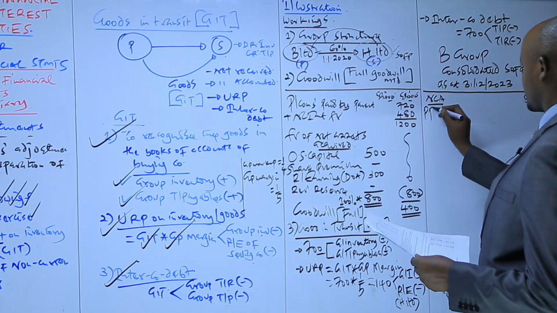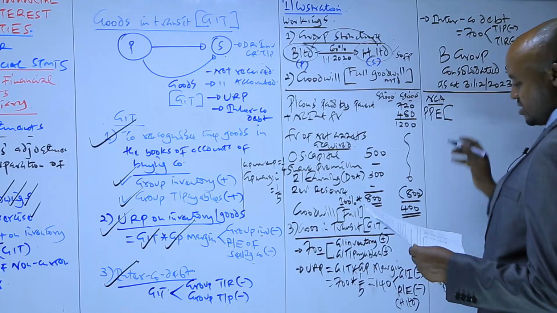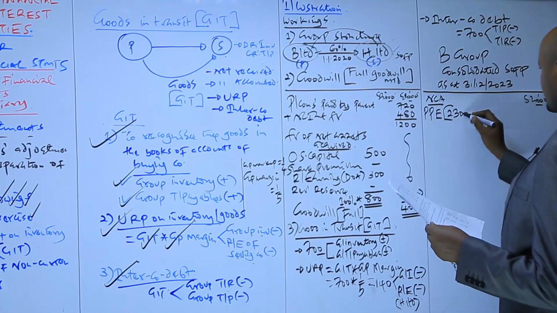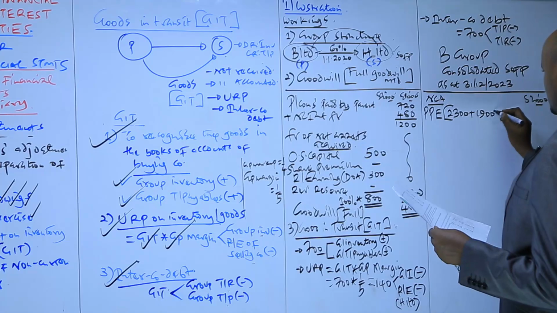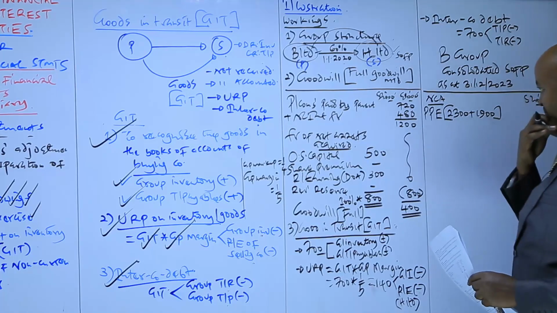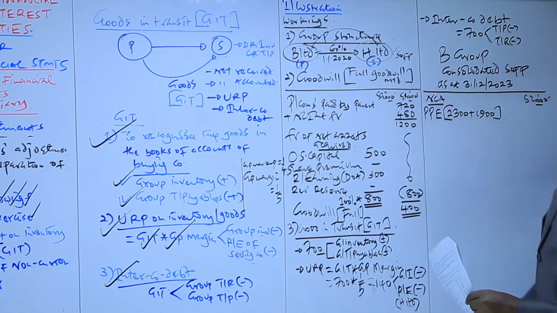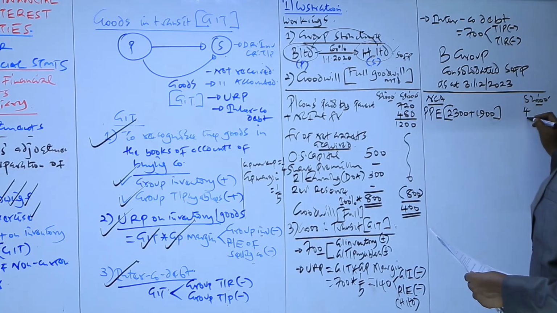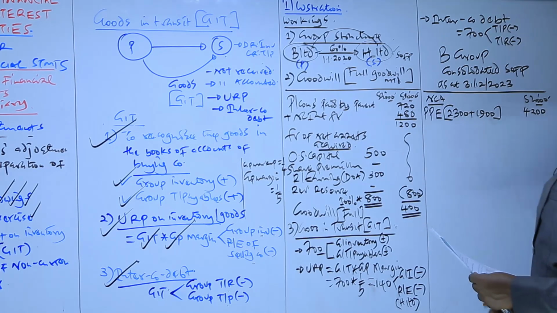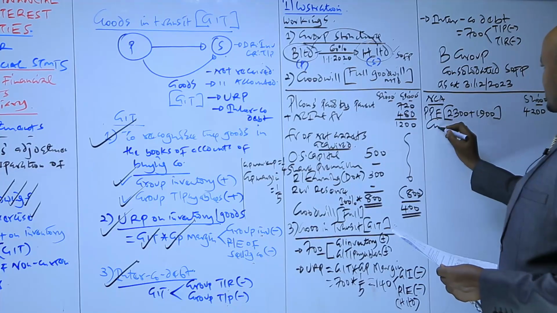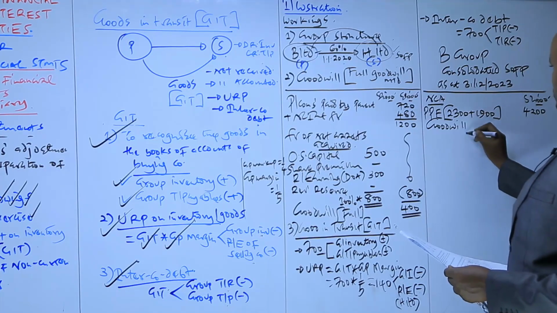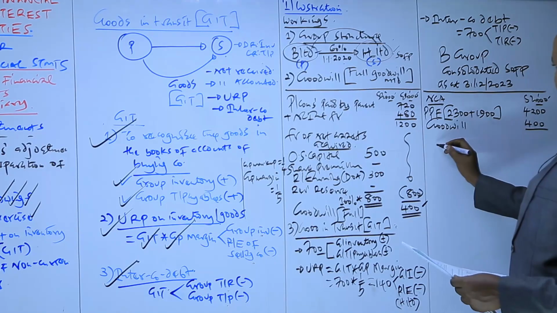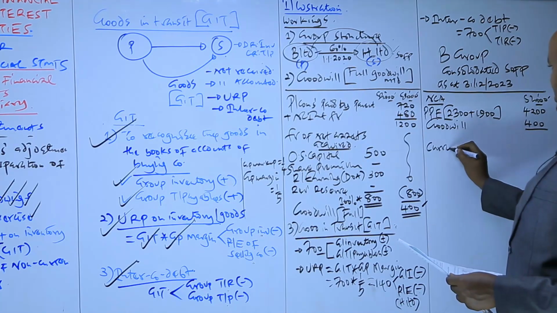For non-current assets, we start with the PPE. PPE, we take those of the parent 23 plus 19. Do we have any adjustment in the group PPE? In the group PPE, no. So we get the total here, which will be 4,200. I'll confirm that. The other item which we also include here is the Goodwill, this one, 400. We get the total, and then we take the current assets.